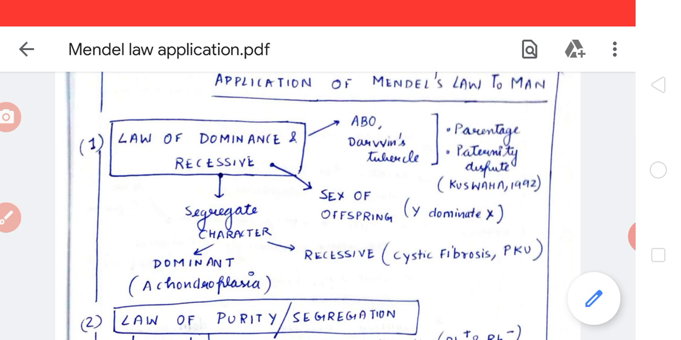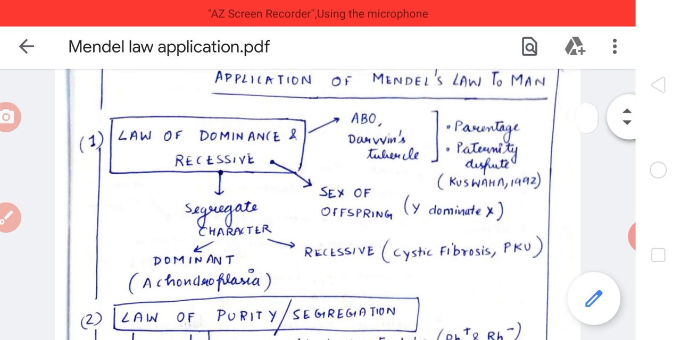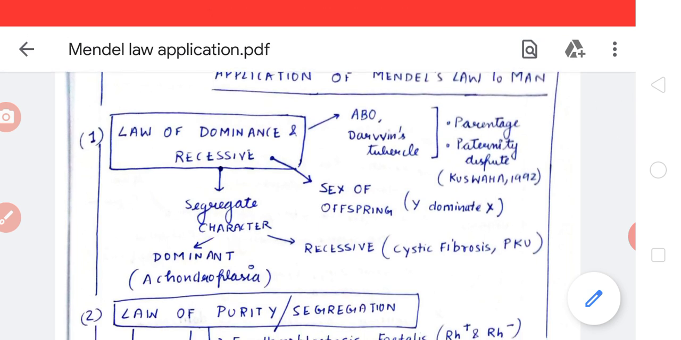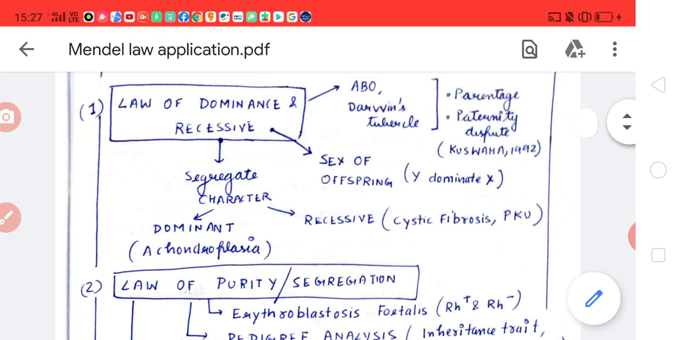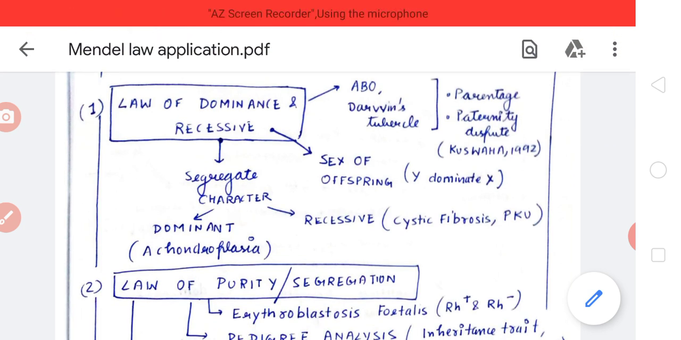Similarly, in cases of Darwin's tubercle, if none of the parents have Darwin's tubercle, then possession of Darwin's tubercle by the child excludes them as parents. That means if the child has Darwin's tubercle and none of the parents have it, then they are not their parents. So this helps in paternity dispute resolution.